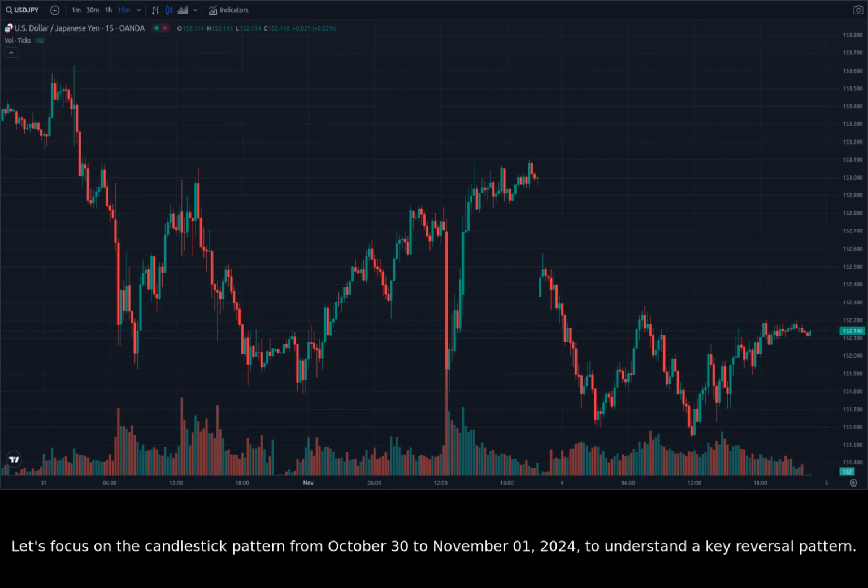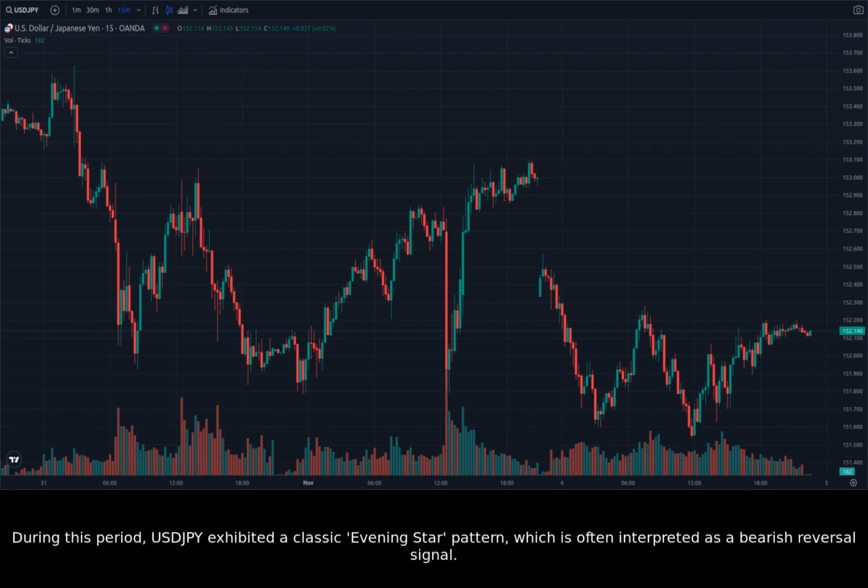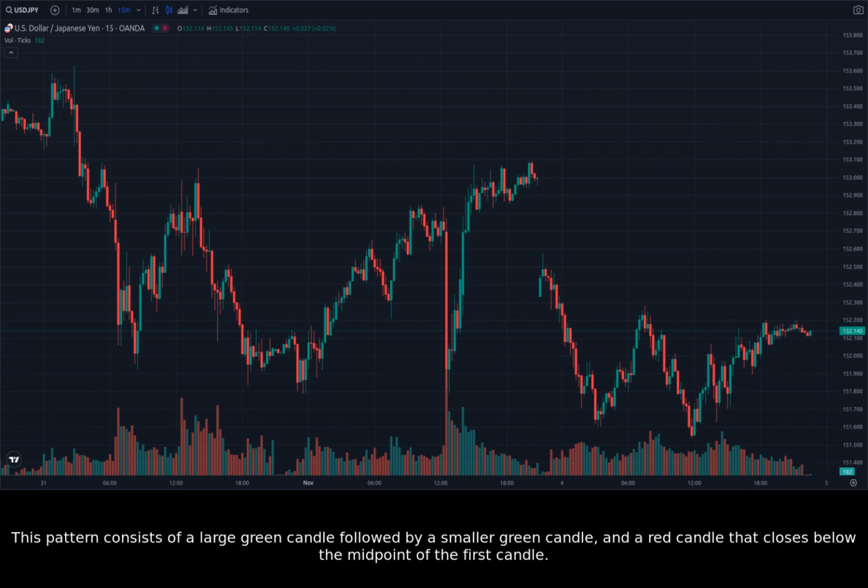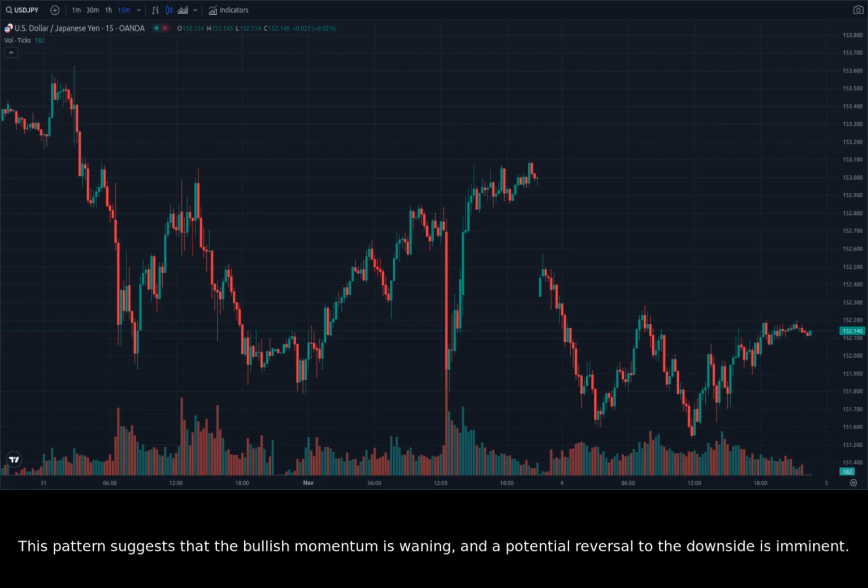Let's focus on the candlestick pattern from October 30th to November 1st, 2024, to understand a key reversal pattern. During this period, USDJPY exhibited a classic evening star pattern, which is often interpreted as a bearish reversal signal. This pattern consists of a large green candle followed by a smaller green candle and a red candle that closes below the midpoint of the first candle. This pattern suggests that the bullish momentum is waning and a potential reversal to the downside is imminent.